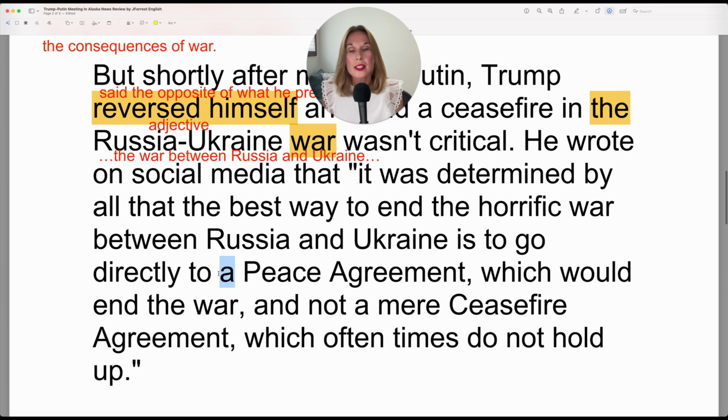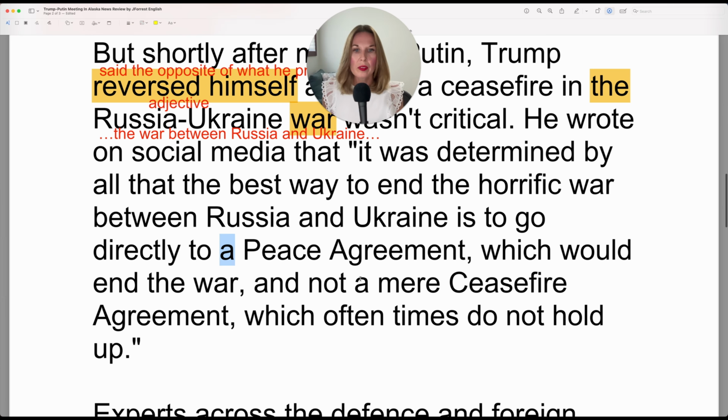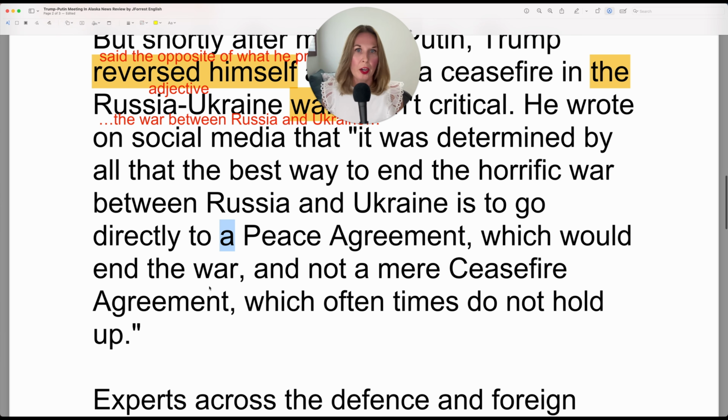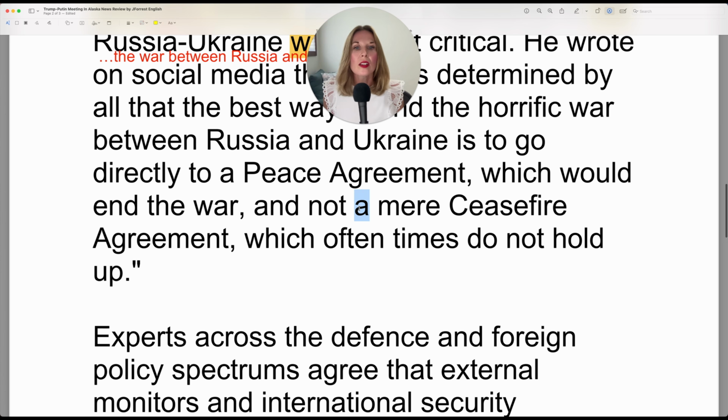But as a noun, it still requires an article, which would end the war and not a mere ceasefire agreement. So again, Ceasefire Agreement. So this is the official name of the agreement. Grammatically, it would be exactly the same in lowercase. It just would show that it's not a proper noun. It's just an agreement. What type? A ceasefire agreement. And again, "a" is the article with the noun agreement. Mere is an adjective. A mere ceasefire agreement.